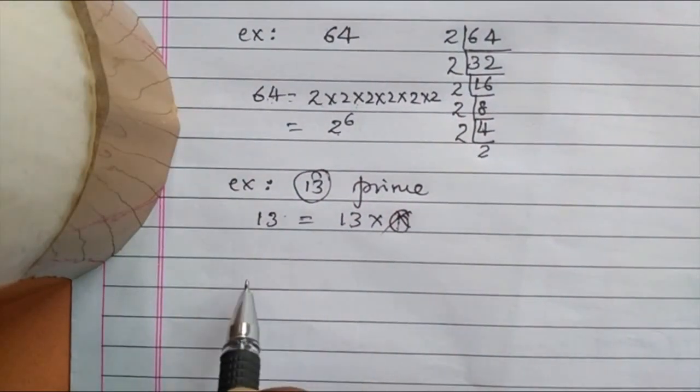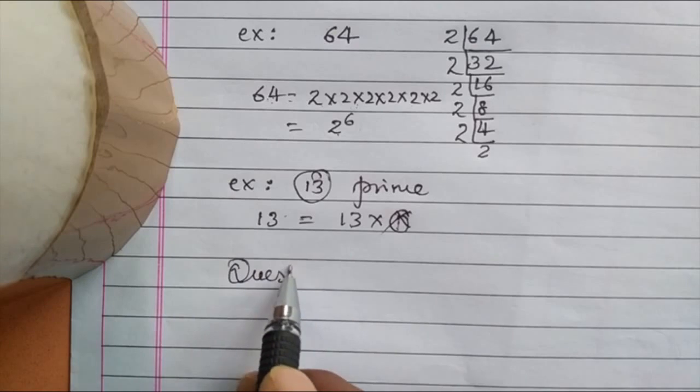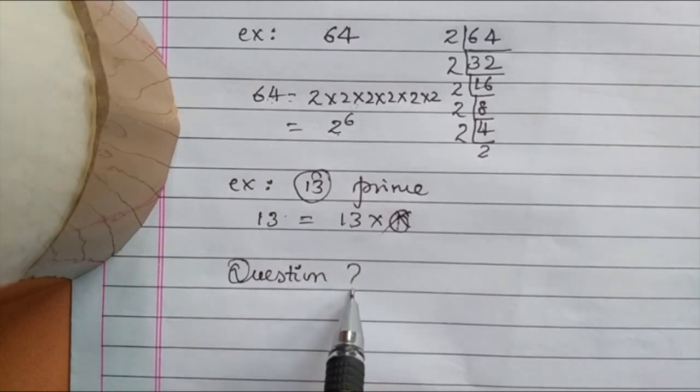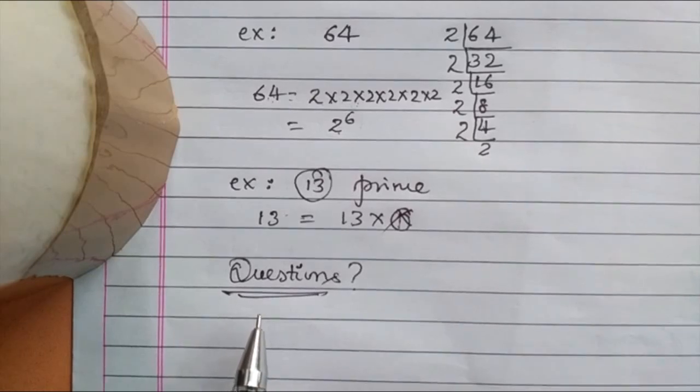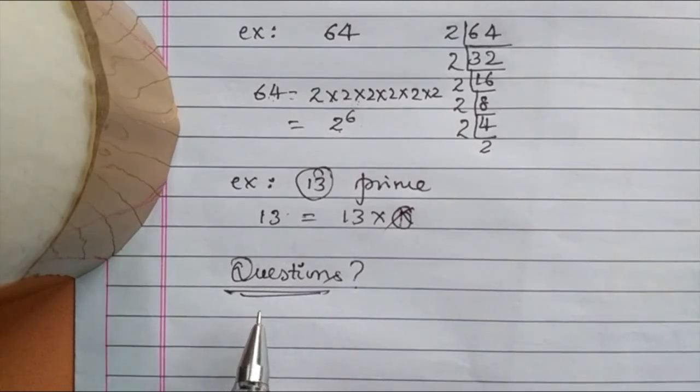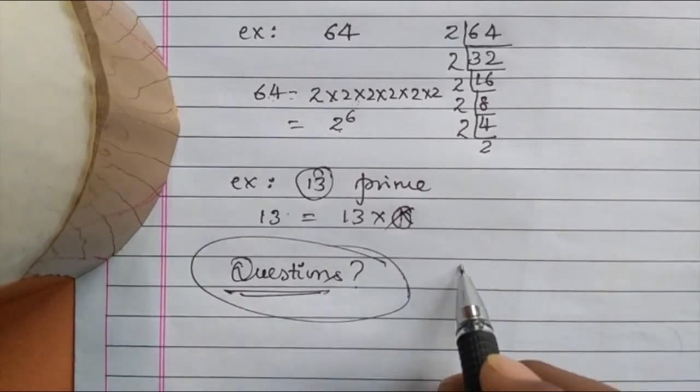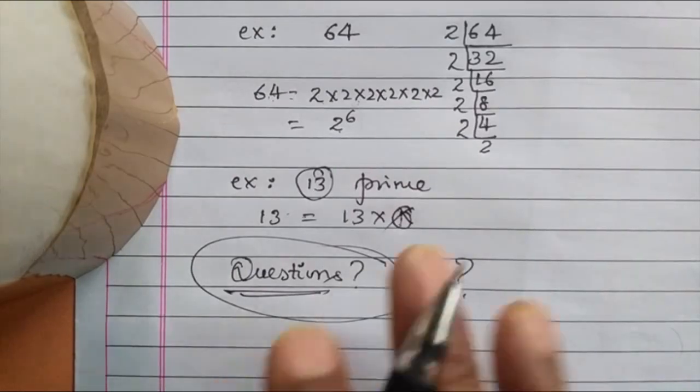What kind of questions can we expect from this topic under the real numbers chapter? What type of questions do they ask in board examinations? Let us see one by one. The important types of questions they usually ask on prime factorization in the real numbers chapter.